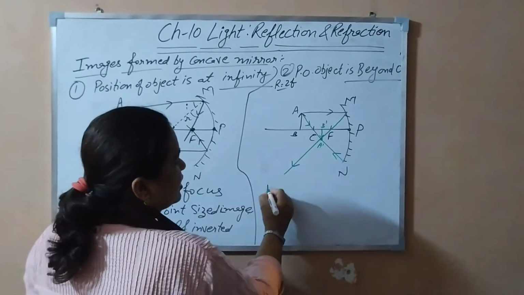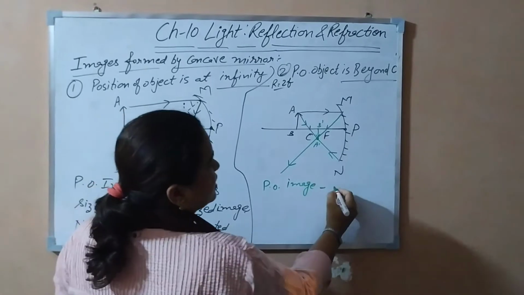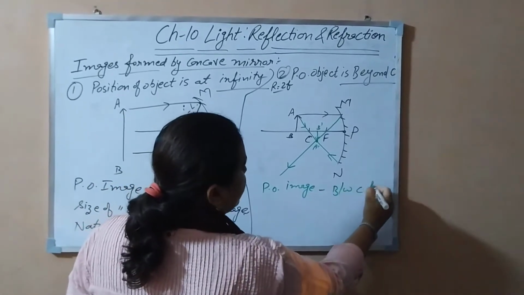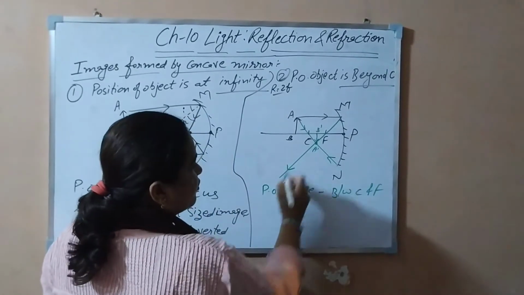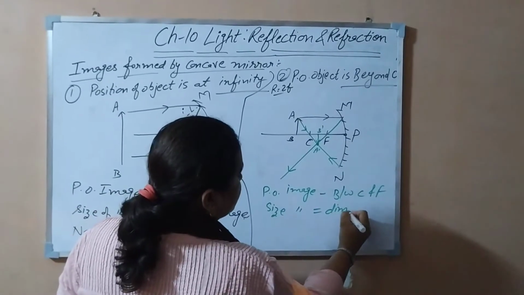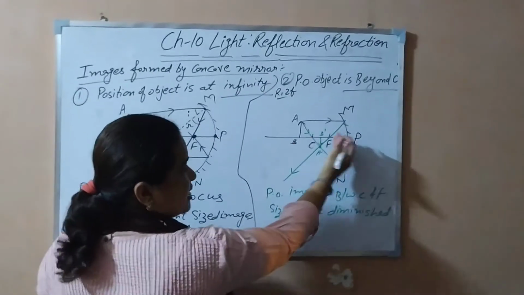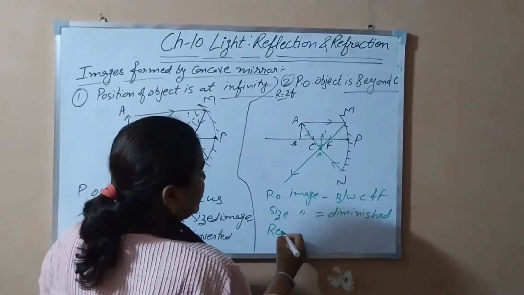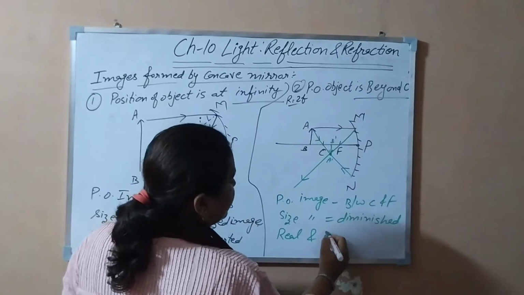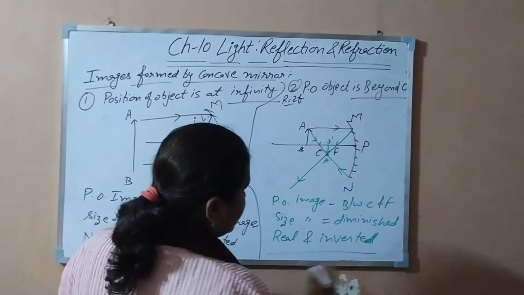What is the position of the image now? The position of image is between C and F. And what is the size of image? It is diminished. And it is again in front of the reflecting surface, so it is a real and inverted image. This is known as the nature: real and inverted.